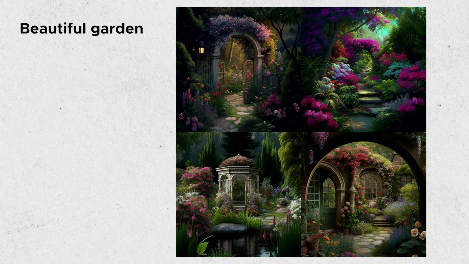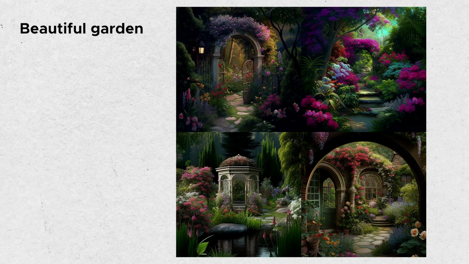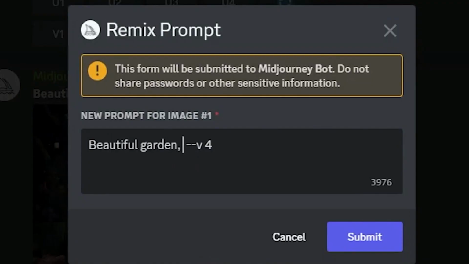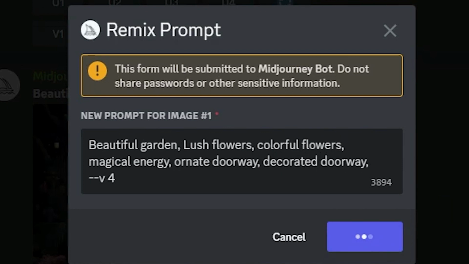Midjourney will generate 4 images for us. Personally, I like the first image the most, so I will add variations to it. In the remix box, we can start adding details. The better you know how to describe your scene, the better your results will be. For me, I will add lush flowers, colorful flowers, magical energy, ornate doorway, decorated doorway. Then I will submit my new prompt.